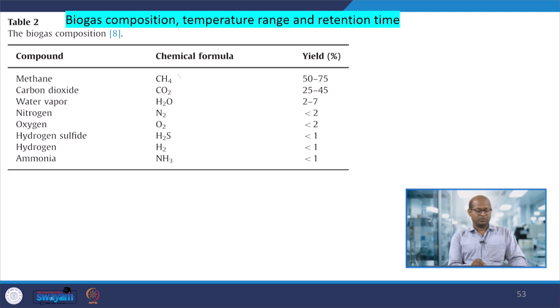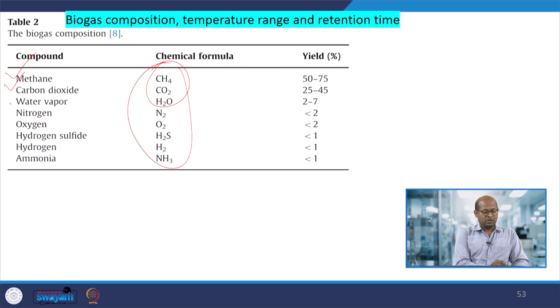Here is the composition of biogas. The main component is methane, CO2, and water vapor is also present. So this is the yield. This is the composition of the biofuel.